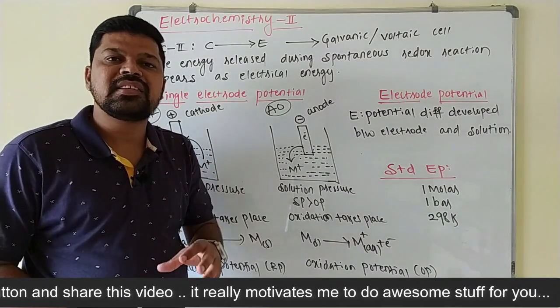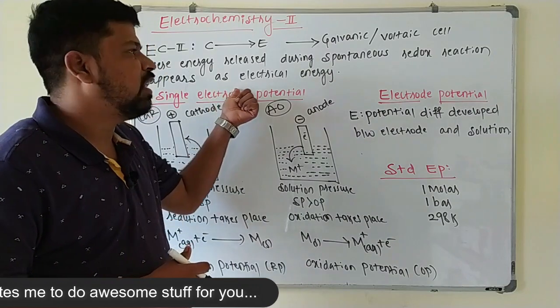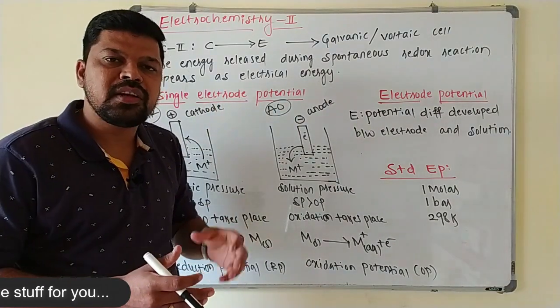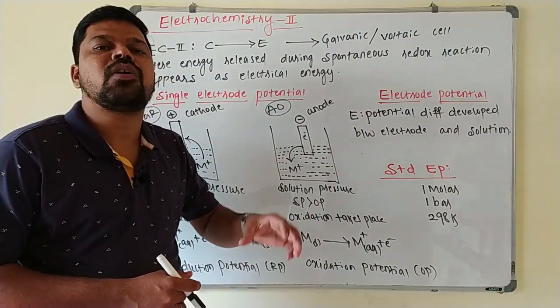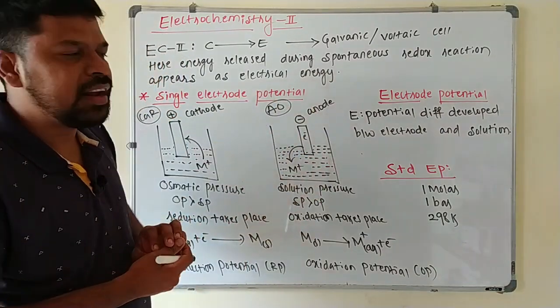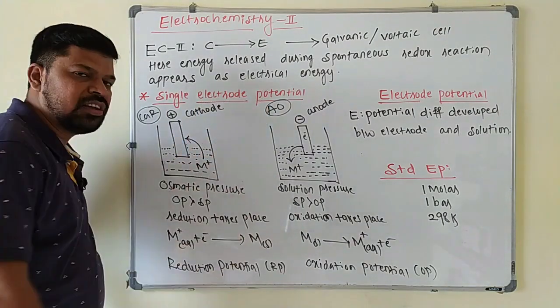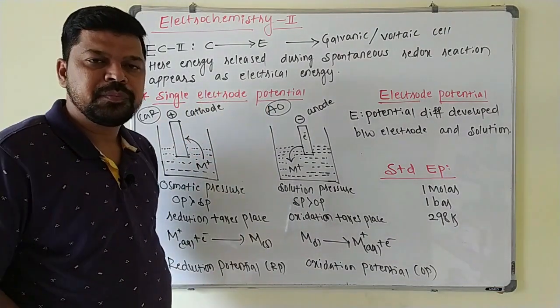In this one, the energy released during the spontaneous redox reaction appears as electrical energy. During the spontaneous redox reaction, some amount of energy is released and that will be converted into electrical energy here. So the next point is single electrode potential. This is a very important point.